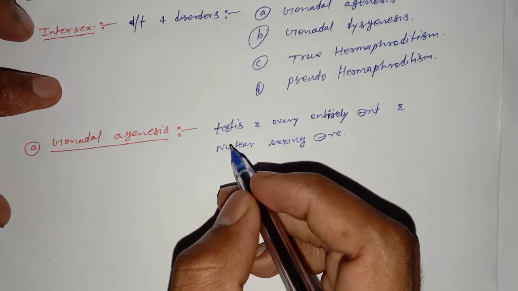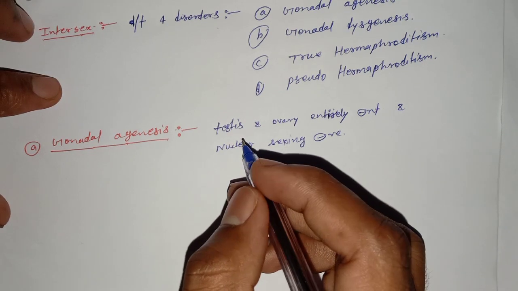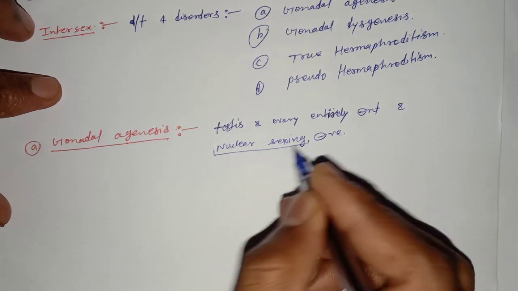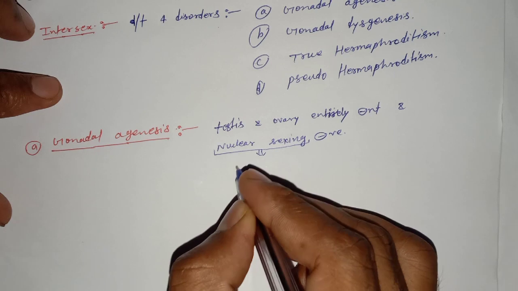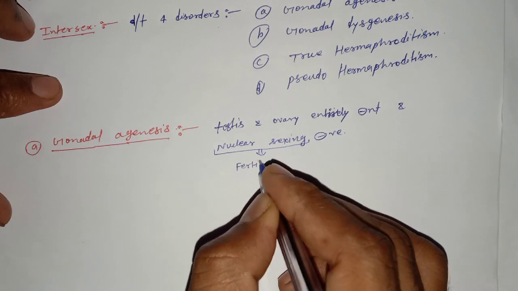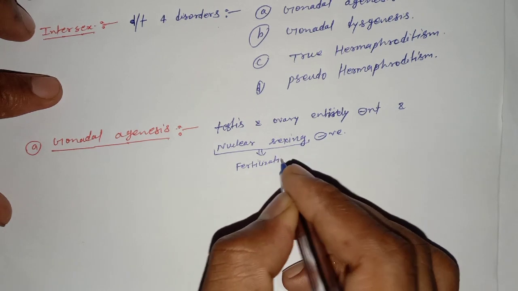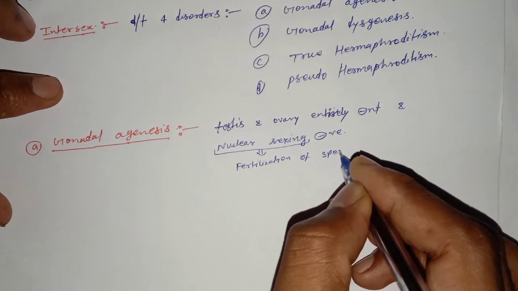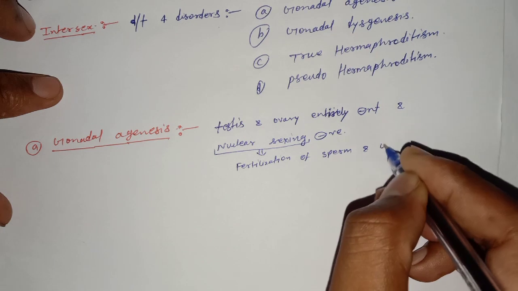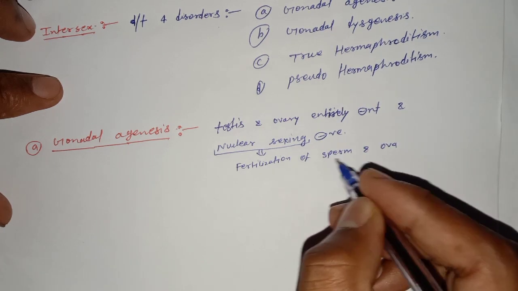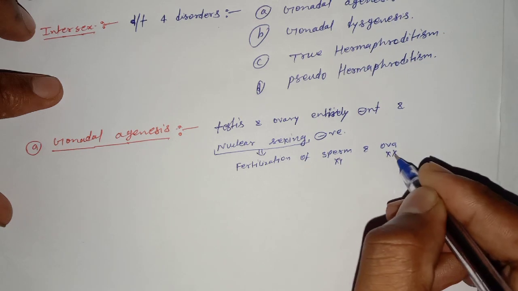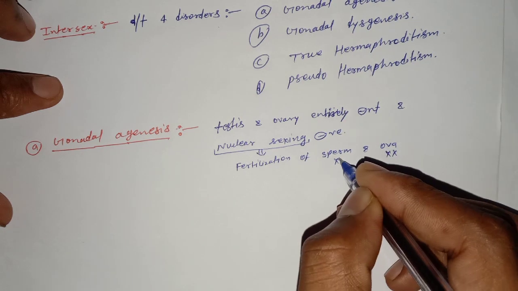Nuclear sexing is the fertilization of sperm and ova, fertilization of XY and XX chromosomes.